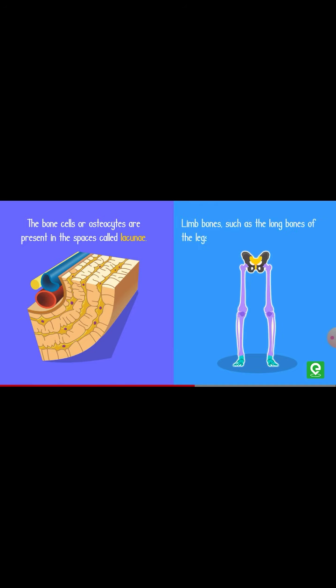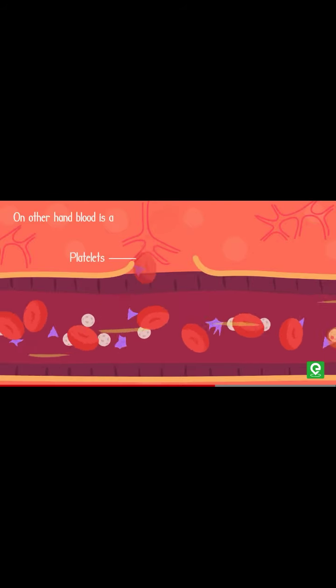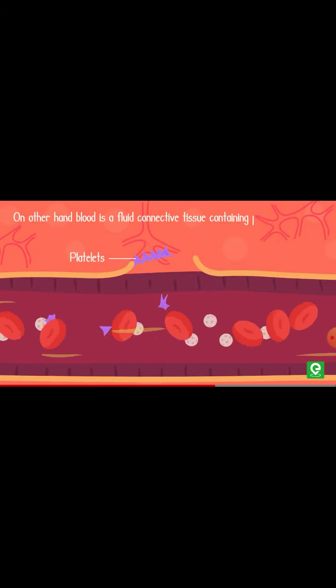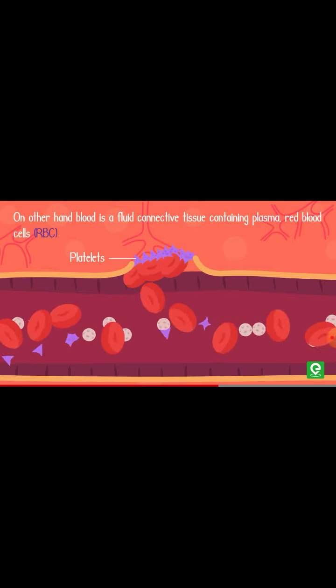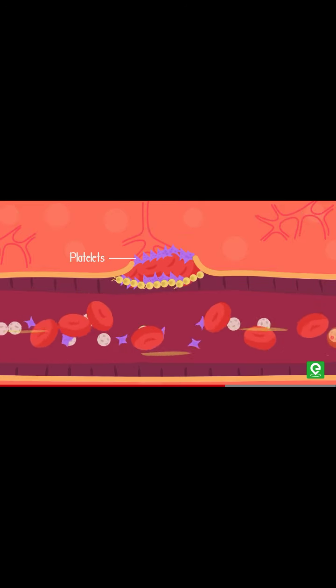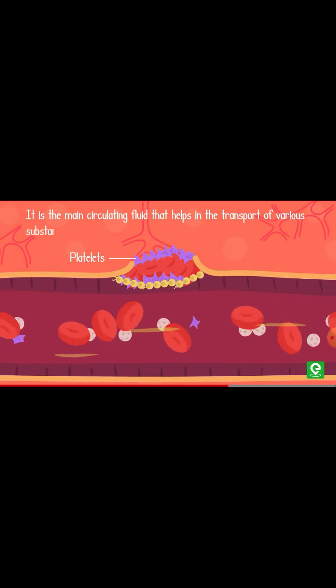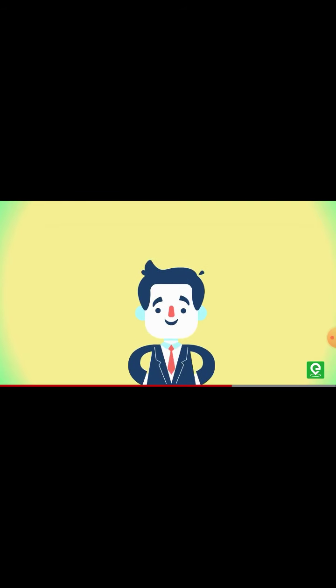Limb bones such as the long bones of the leg serve weight-bearing functions. They also interact with the skeletal muscles attached to them to bring about movements. The bone marrow in some bones is the site of production of blood cells. On the other hand, blood is a fluid connective tissue containing plasma, red blood cells (RBC), white blood cells (WBC), and platelets. It is the main circulating fluid that helps in the transport of various substances.